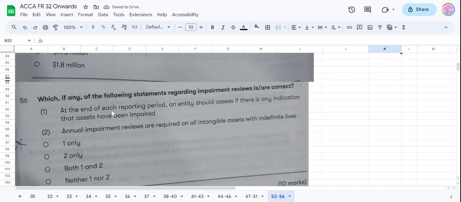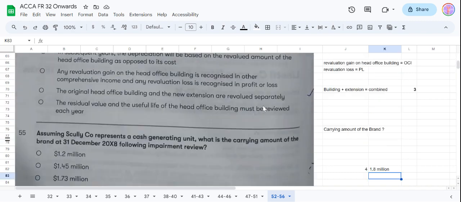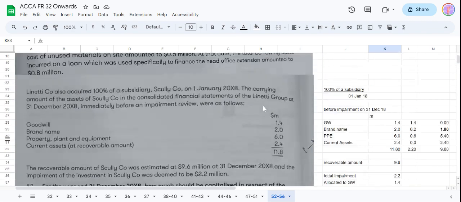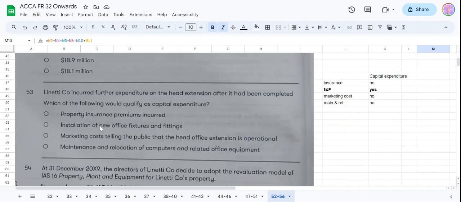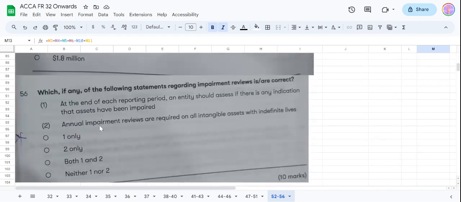56. Which, if any, of the following statements regarding impairment review is or are correct? Are these all about impairment? No, this is about capitalization and all. It's a mix of two things. Anyway, which, if any, of the following statements regarding impairment reviews is or are correct?